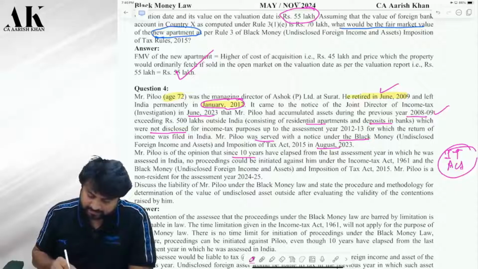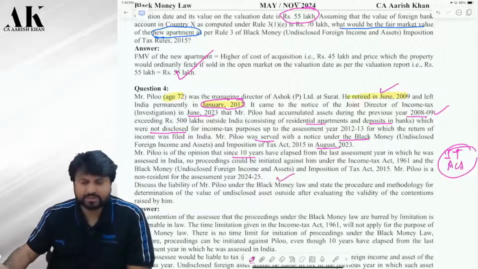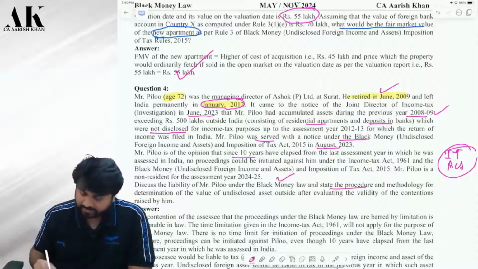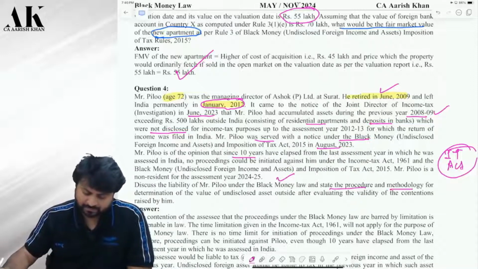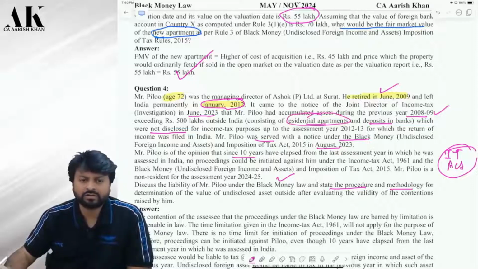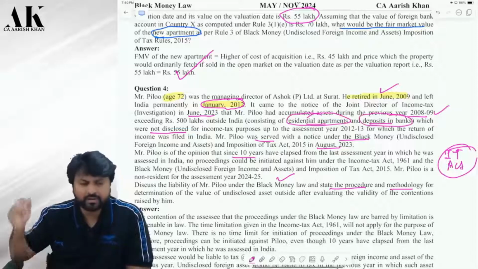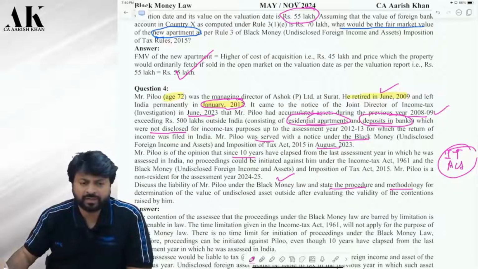Discuss the liability of Mr. Pilu under the black money law. Yes, Mr. Pilu is liable for tax under the black money law. State the procedure. He has a residential apartment. For residential apartment, you have to consider the cost or NRV, whichever is higher. And for deposit in bank account, you have to consider all the deposits from the date of opening.